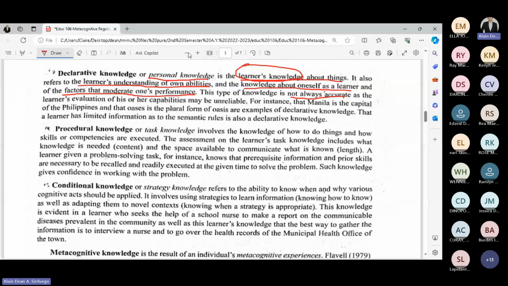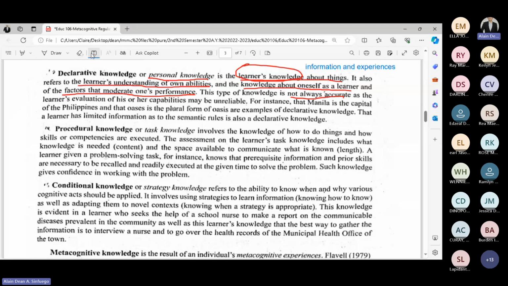Because again, when we say knowledge or metacognition, mental processes, we base it from the two. That is under cognitive and metacognitive factors, the information and experiences. Okay? That is under cognitive and metacognitive.